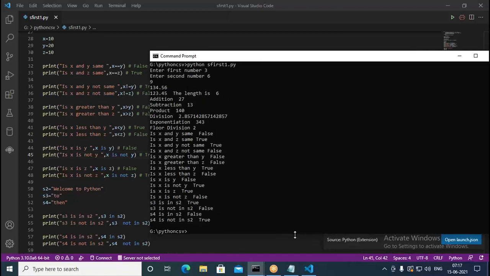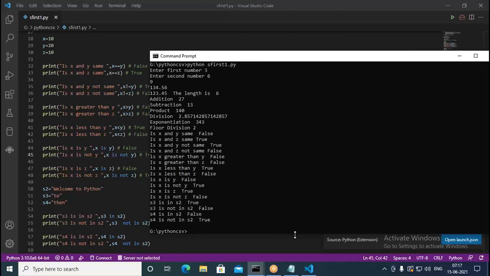In a hurry we write code, so we need to write very carefully. Then you have fewer bugs. You cannot avoid bugs totally, but you can avoid them to a great extent if your mind is present. My mind was not present when I was writing; in a hurry I copied and pasted. So here s4 is in s2 is false, and s4 is not in s2 is true.